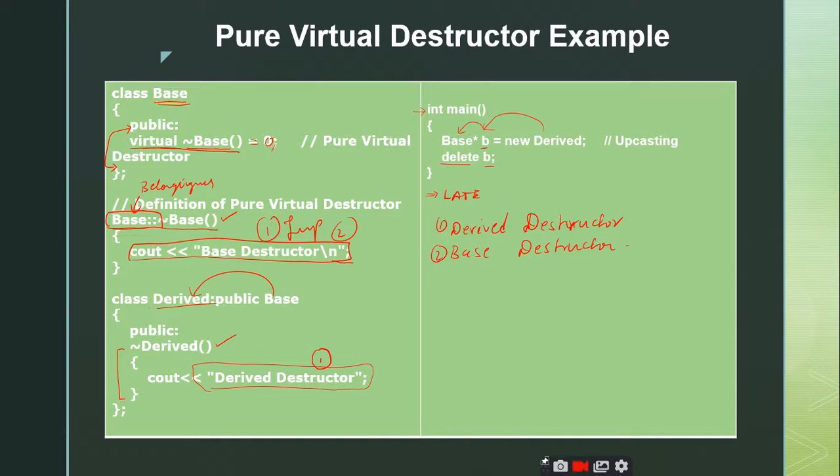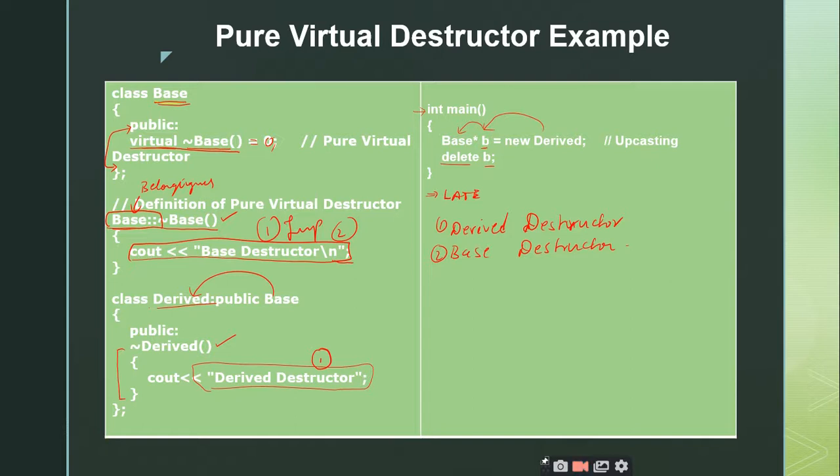So that's all for today's session, and in today's session we have seen what pure virtual functions are and what abstract classes are, what we are using these abstract classes for, and we have gone through some examples, and then we have discussed the concept of destructors followed by virtual destructors followed by pure virtual destructors, all with programming examples. So this is the end of today's session, and this is the end of the 4th unit from your syllabus, right?